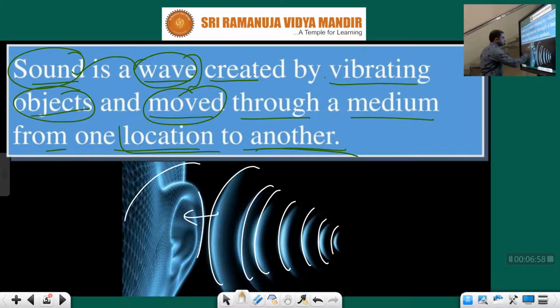Maybe the ears are working perfectly, children. Even if the ear is working properly, sometimes that person can't listen. The reason is that what is transferred here is just a vibration. Vibration is transferred, and that vibration is again turned into energy. Even whether that person's ear is working or not, the eardrum will vibrate, but what does that vibration create? Energy. That energy must be received by the brain. In this channel, if there is any problem, then that person may not hear completely.